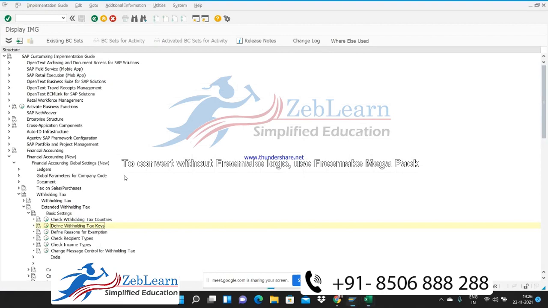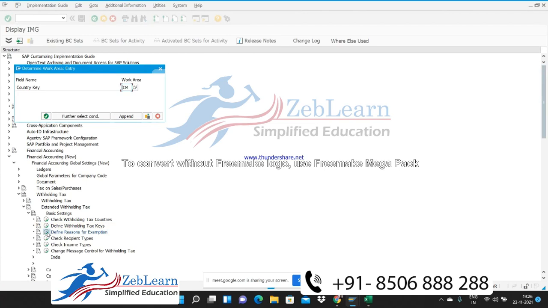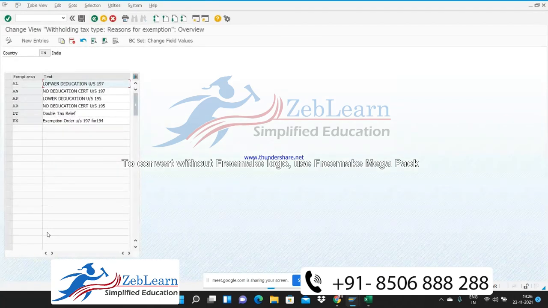Okay, so here we just have to create a reason for exemption. There is no requirement to give an amount here. We are going to map the amount in the next configuration. So how are we going to create this? Just go to define reason for exception. Click country code IN, and here some of the exception codes have already been created. Like AL is created, and this is the code which could be numeric, alphanumeric, or alphabetic as well, and you can create your own.